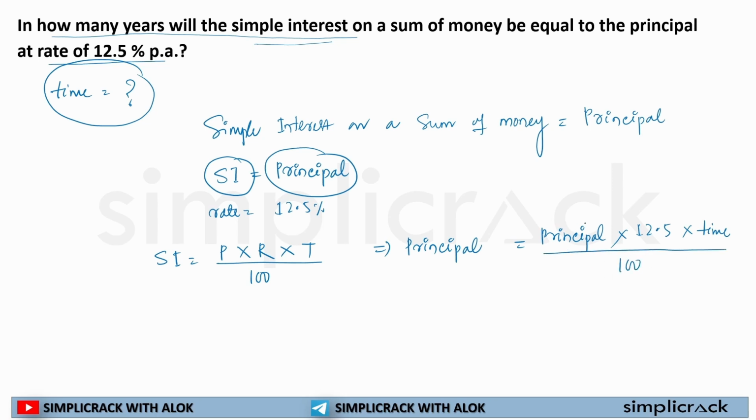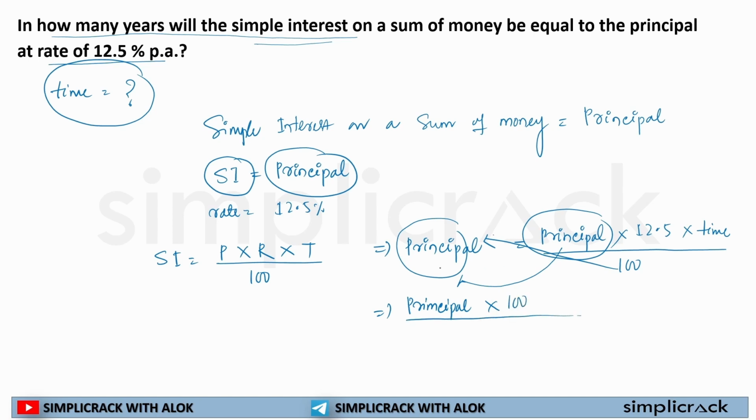See, here is also principal and here is also principal. So if principal will come to this side, this will divide each other. So how it will be like? This principal multiplied by 100 will come to this side. This is the crisscross method. Divided by this principal will come to the below side, multiplied by 12.5 will be in the denominator.